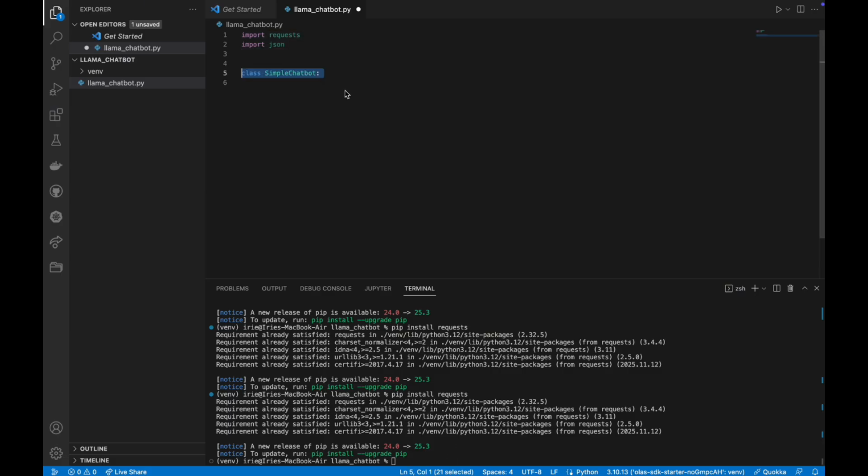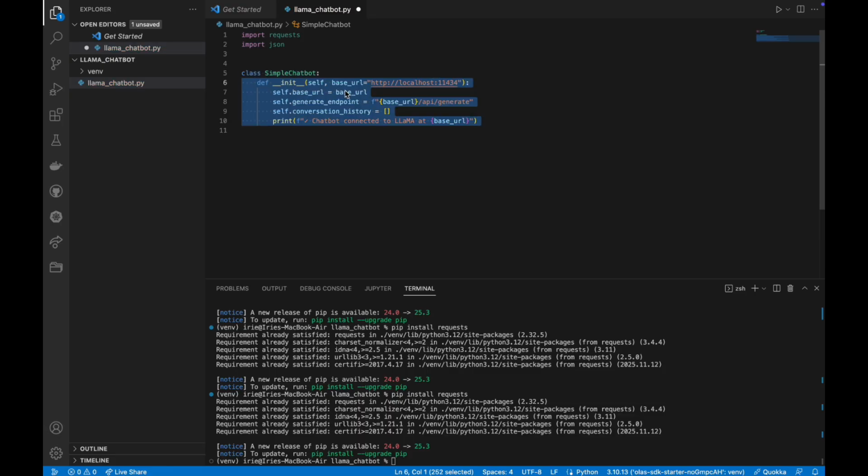And then we go to our first class and our first function in this class. This function is basically the function for initialization of any instance of this class. And here we have the base URL. This is the URL. You're going to have the same one because this is the URL that by default your LlaMA model is running on. It's like a server.